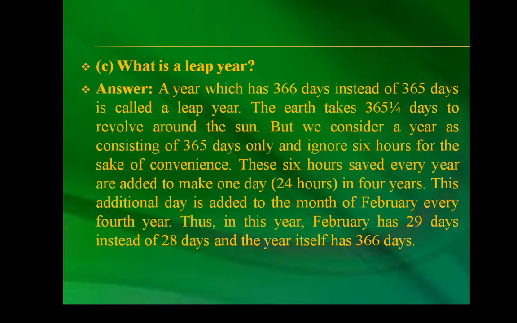These 6 hours saved every year are added to make one day, that is 24 hours in 4 years. This additional day is added to the month of February every 4th year. Thus, in this year February has 29 days instead of 28 days and the year itself has 366 days.